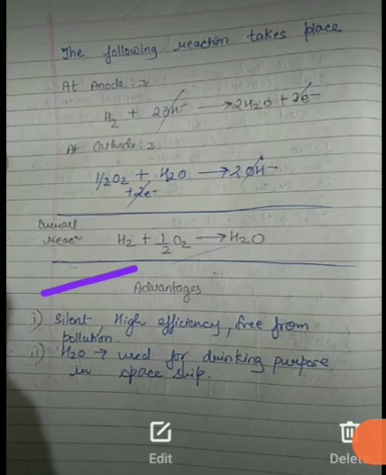Among the disadvantages, a continuous amount of fuel is required, or we have to find sources from where hydrogen can be produced. So this is all about today's lecture. Thank you class.